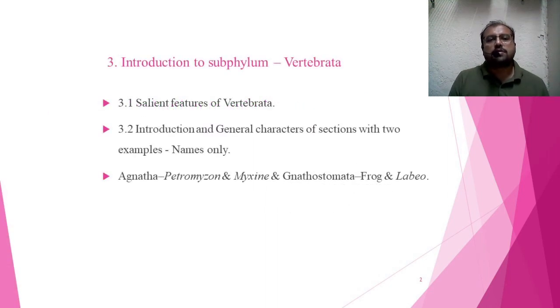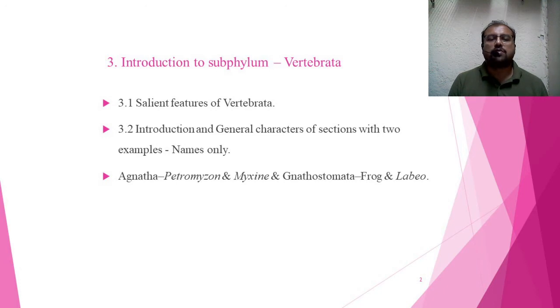In this third topic, Introduction to Subphylum Vertebrata, we are going to discuss two subtopics. One is the salient features of Vertebrata, and the second is the introduction and general characters of sections with two examples. From these general characters and sections, only the names of the animals are expected, not the details about the animal.